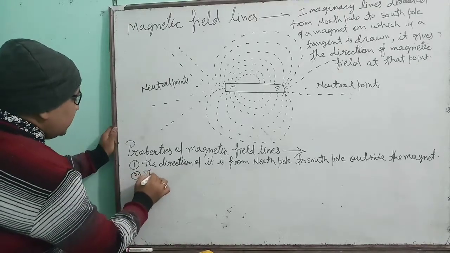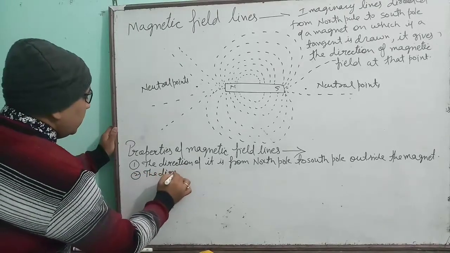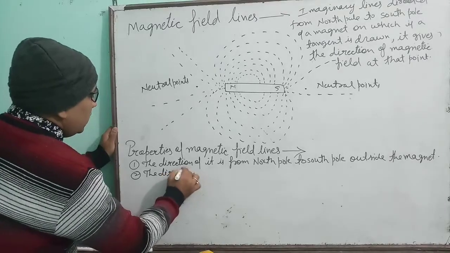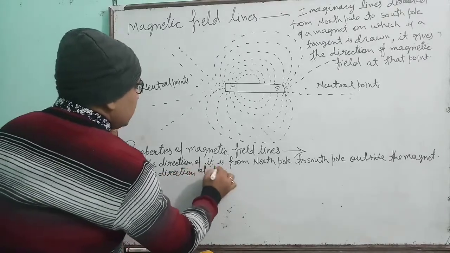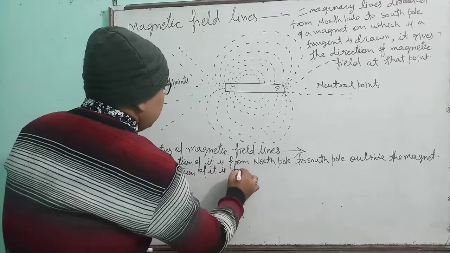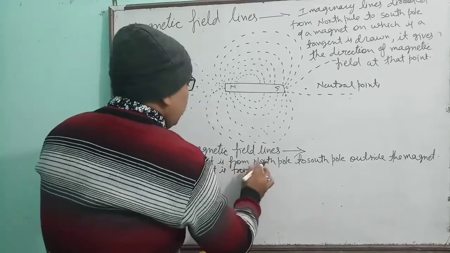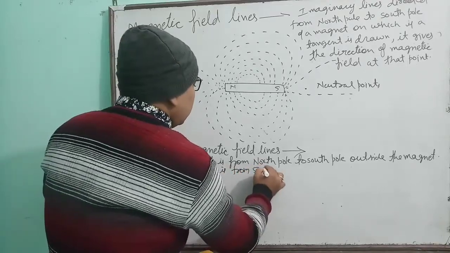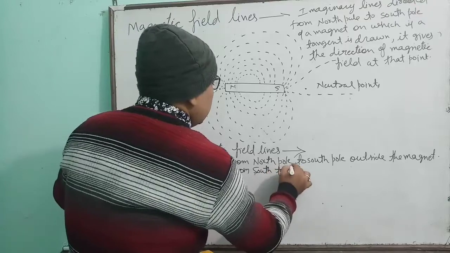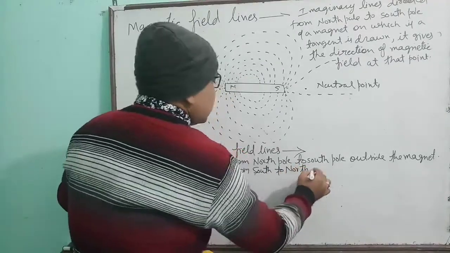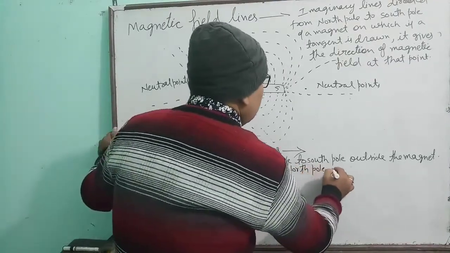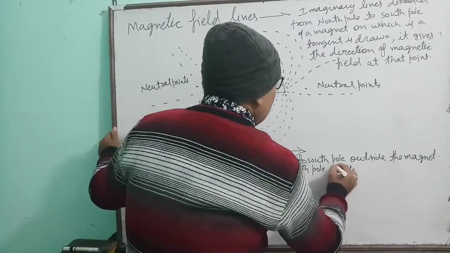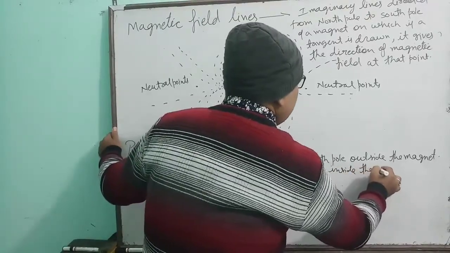Similarly, the second is the direction of it is from south to north, from South to North Pole inside the magnet.